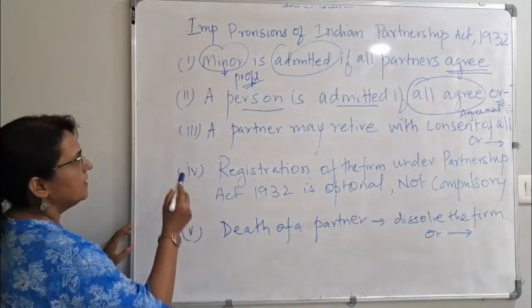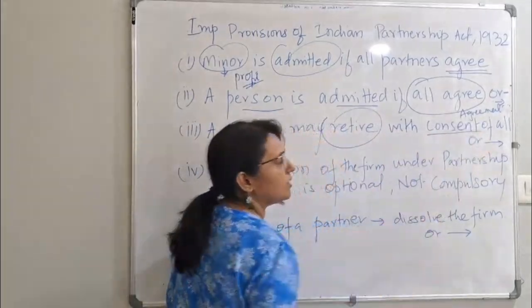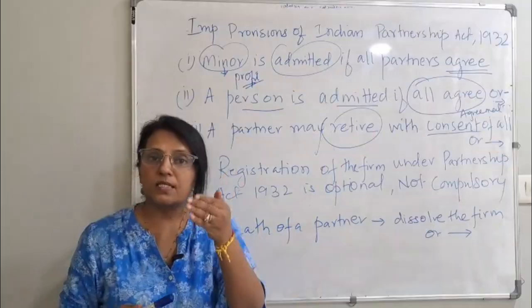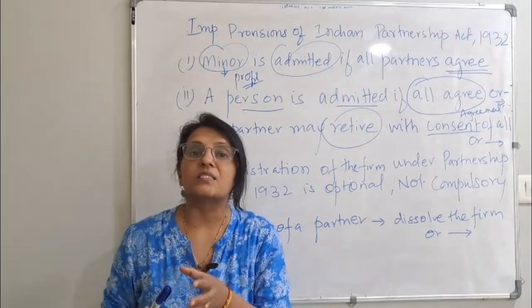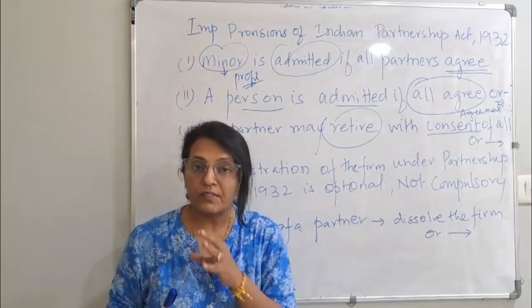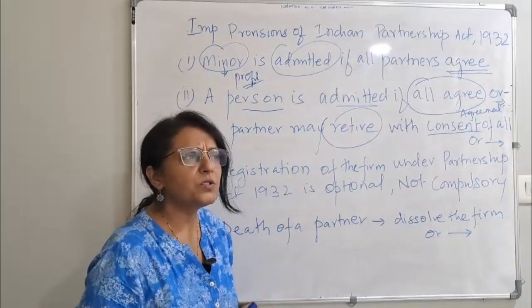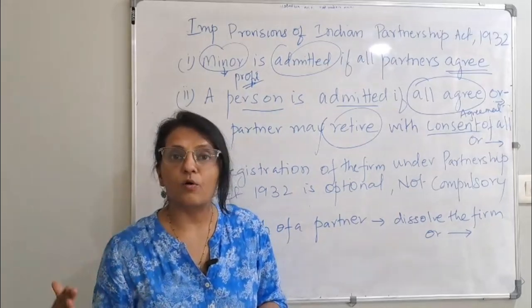Okay? A partner may retire with consent of all. Now it is the same as admission. If you have taken a new person as a partner, then the retirement also will be with the consent of all the partners. Whether you will give permission for this person to retire or not also depends on whether he has finished all his responsibilities, whether he has completed all his duties.